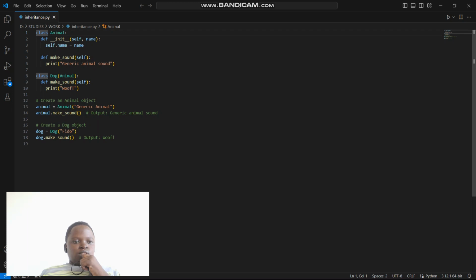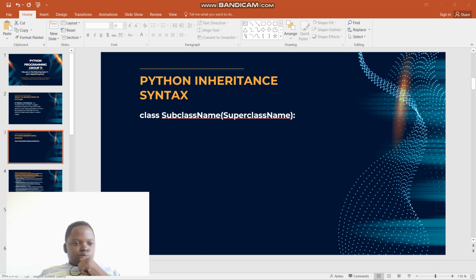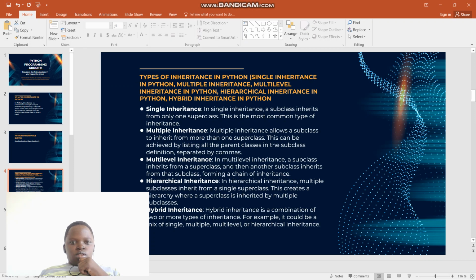Another example is making a class called Dog, which will inherit the characteristics, or attributes, of Animal. That is an example of inheritance, and we come to our PowerPoint and go on to types of inheritance in Python. Here we have single inheritance.